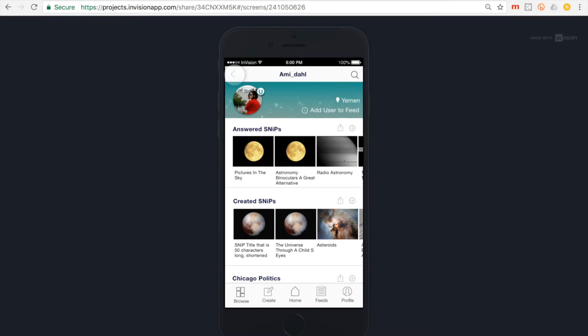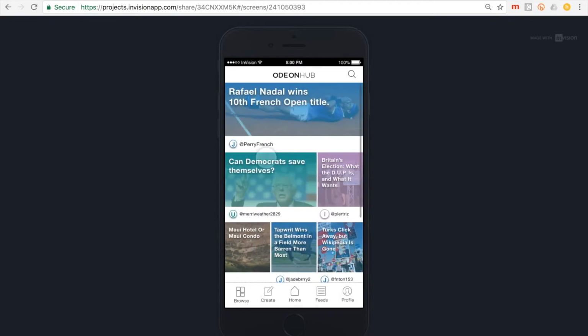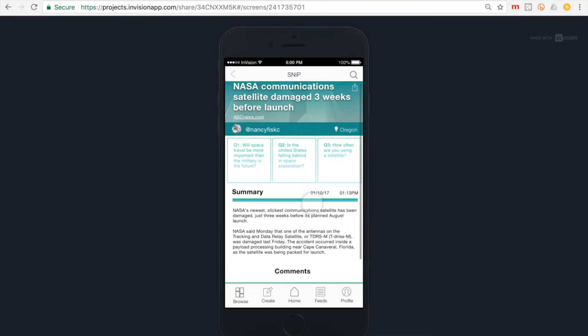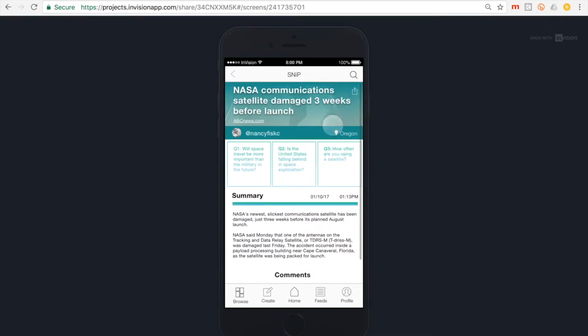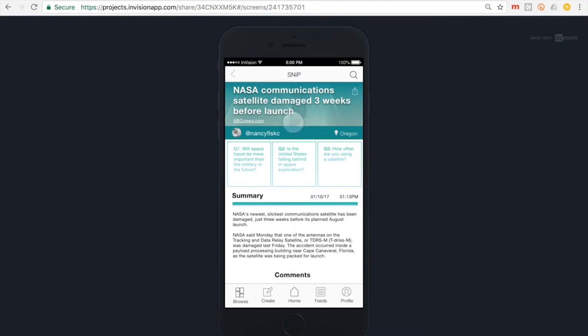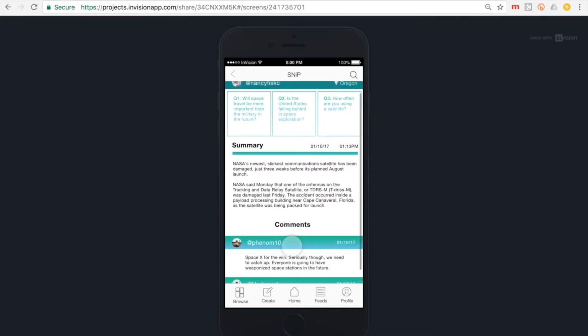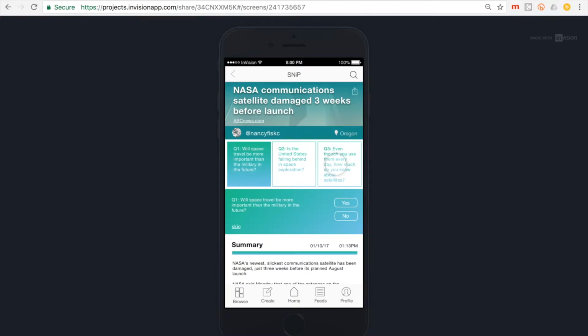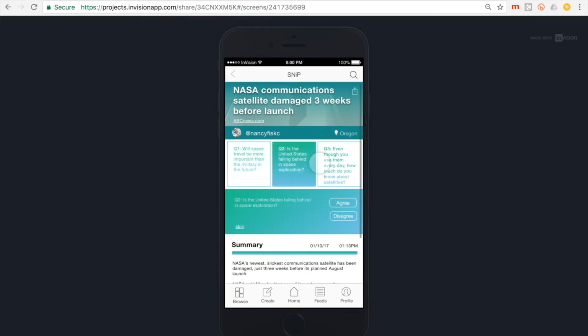Let's first visit a snip, the building block of OdeonHub. All interactions and information happen through the snip. Snips help users quickly consume information and get feedback about what other users are thinking. Users post a piece of content, write a summary about the content, and ask up to 3 thought-provoking questions. Readers can answer those questions in a binary poll and post a single comment below.